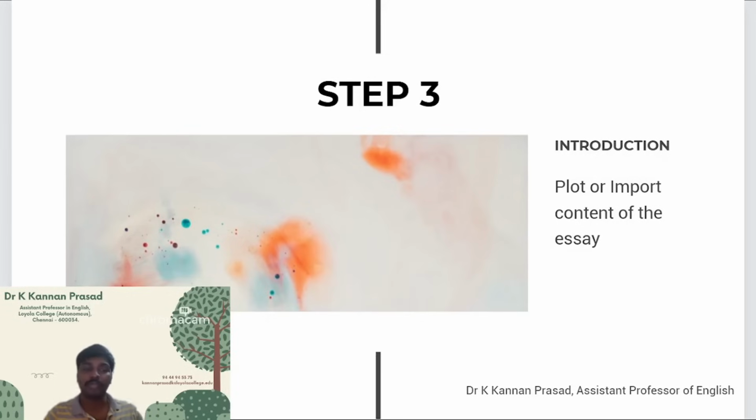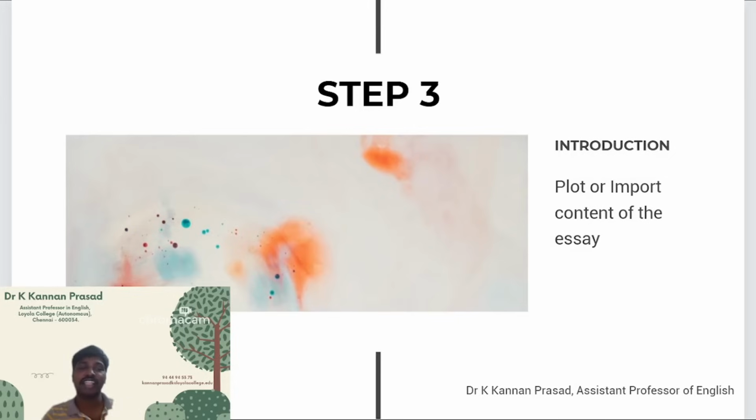or the plot, right? So when do we use the term plot? When do we use the content? Of course, a story will also have a content, but I'm using the word content with regards only to an essay, right? When it comes to a short story, a poem, a novel, a film or a novella, we use the term plot, right? Now what is the plot? Plot is nothing but the important events of the story written in a chronological order from A to Z, in the order in which it happens, right?